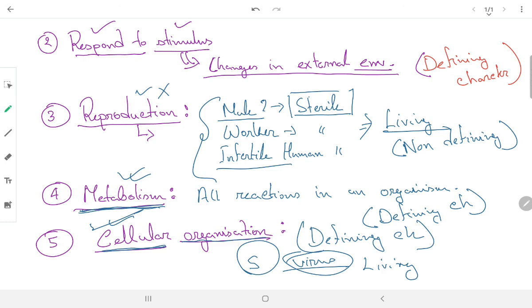So these are the characteristics of a living organism, and you have to keep in mind which are defining and which are non-defining. Growth was non-defining. Respond to stimulus is defining. Reproduction is non-defining. Metabolism is defining, and cellular organization is also defining. Okay. The next part we're going to see in the next video.